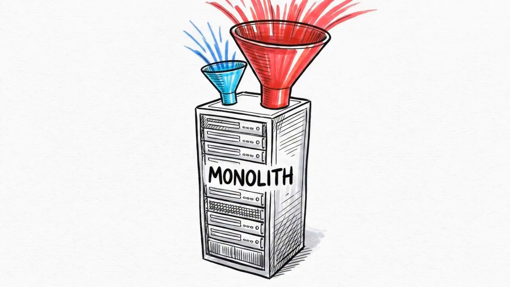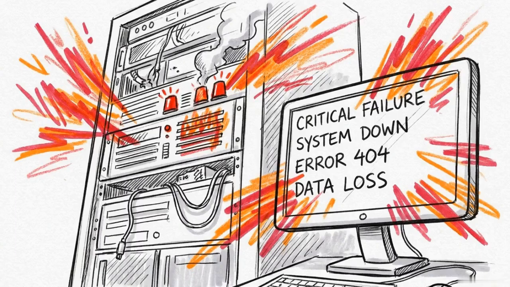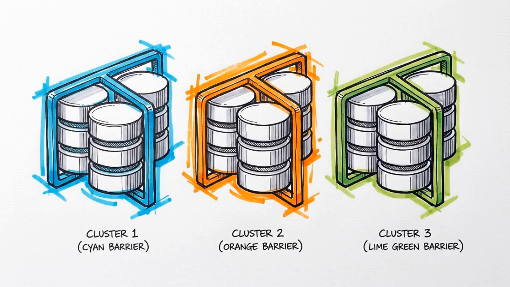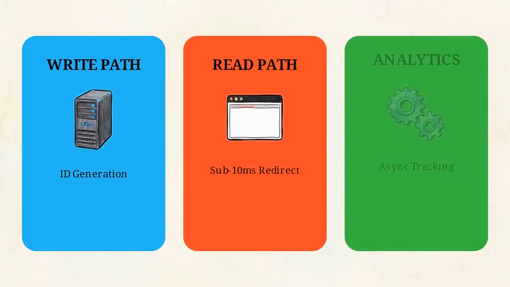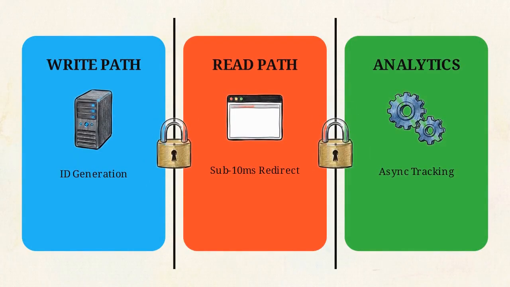If you build a symmetric web architecture, where link creation and redirection share the same monolithic servers and databases, the sheer volume of read requests will instantly crush the system. To survive this pressure, the system requires strict architectural boundaries. We must decouple the write path, the read path, and the analytics pipeline into completely isolated architectures.